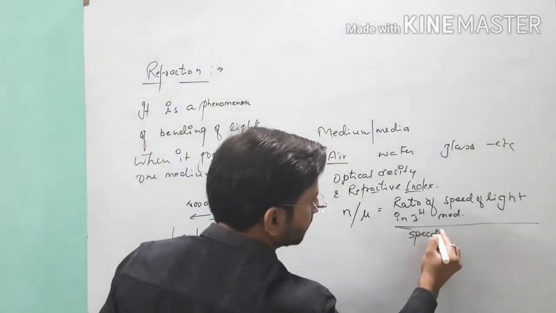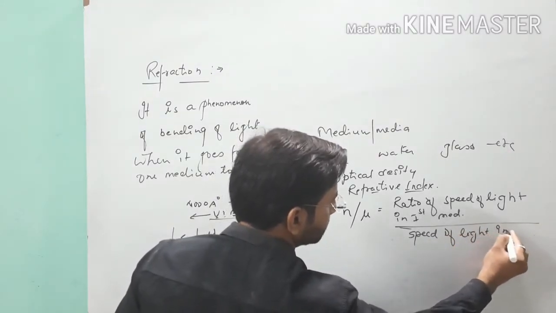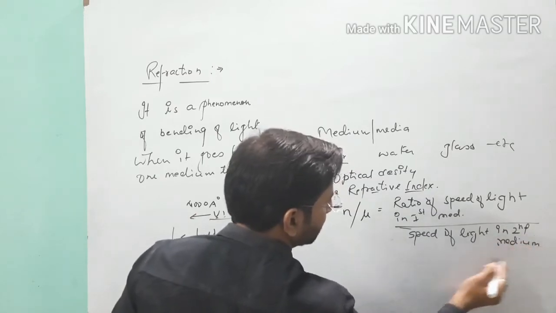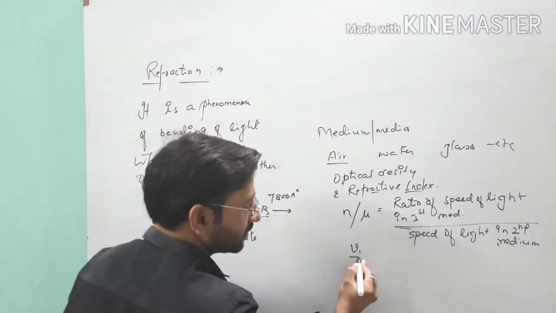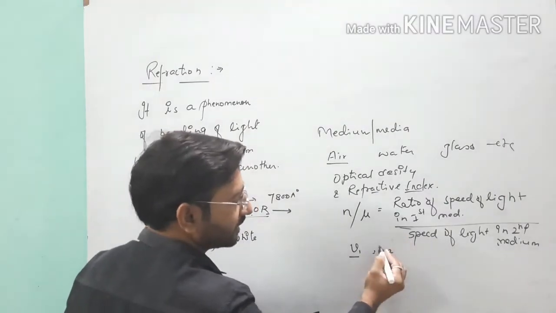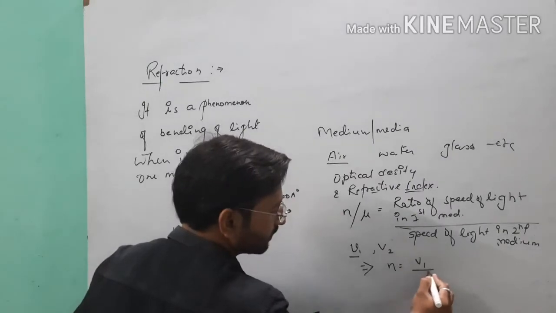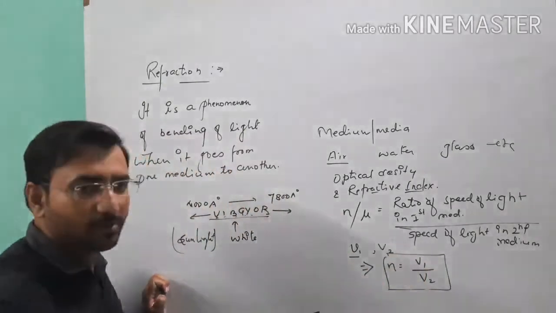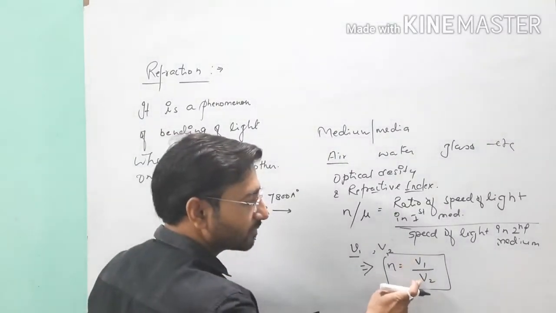Point clear, student? This is the definition of refractive index. If V1 is the speed of light in the first medium and V2 is the speed of light in the second medium, then we can write the refractive index formula as V1 upon V2. On the basis of this formula we can write the refractive index, because light is going from one medium to another medium.